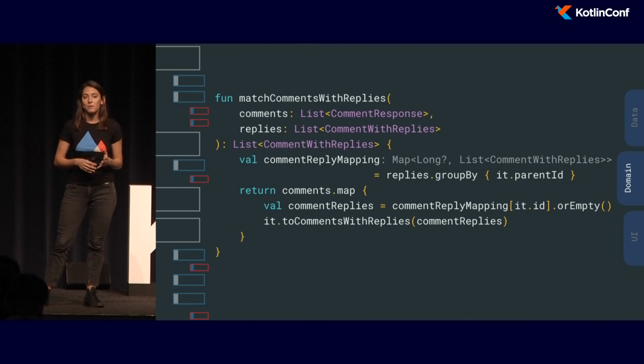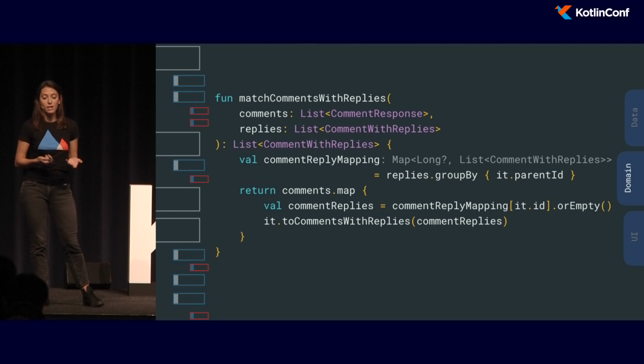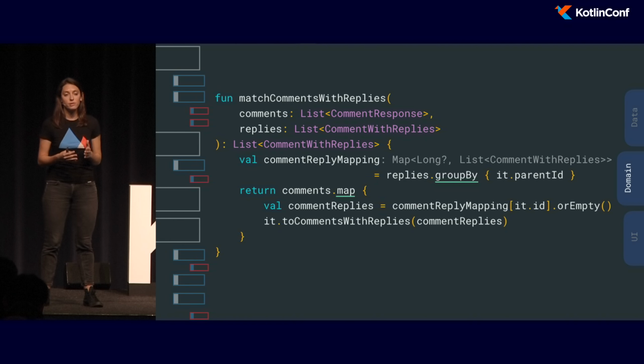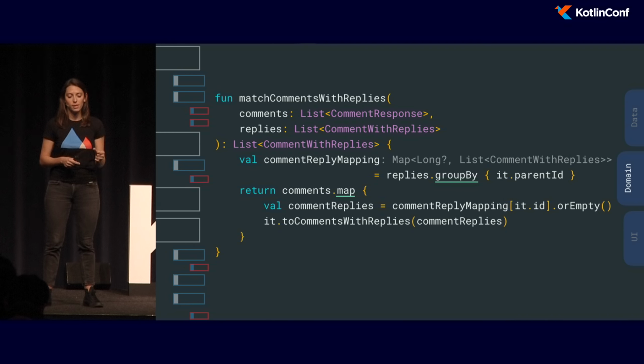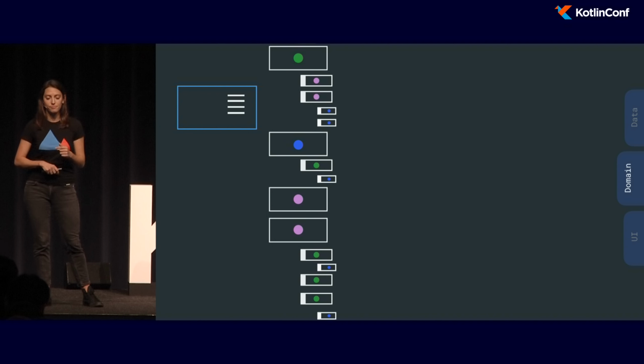So we worked a lot with extension functions from the collection API. So for example, here to match the comments with replies, we use functions like group by that just does all the heavy lifting for us of mapping a parent ID, so an ID of a comment, with that list of replies. Similarly, we use something like map in order to create that transformation.